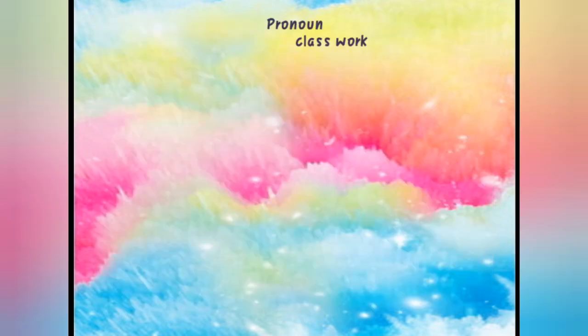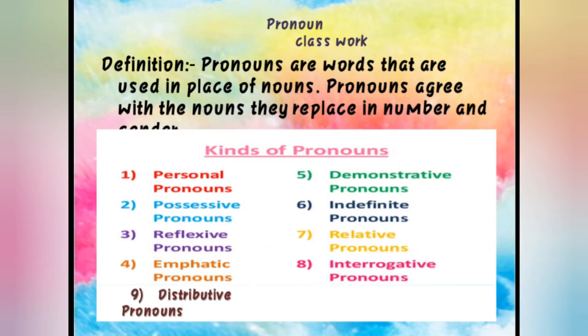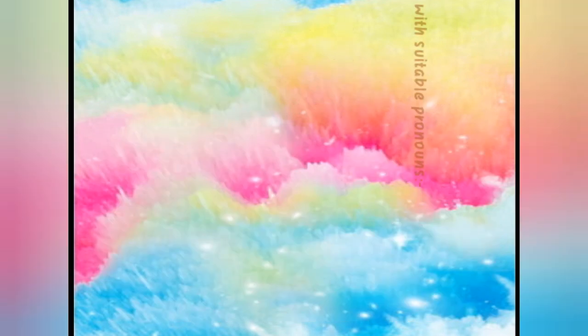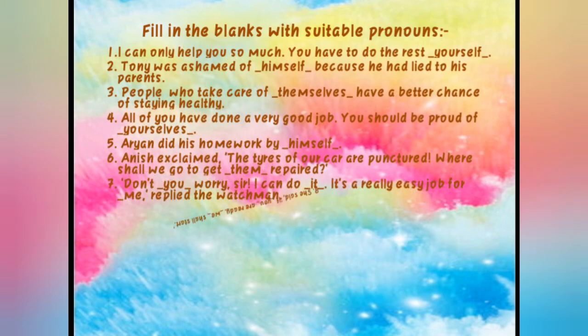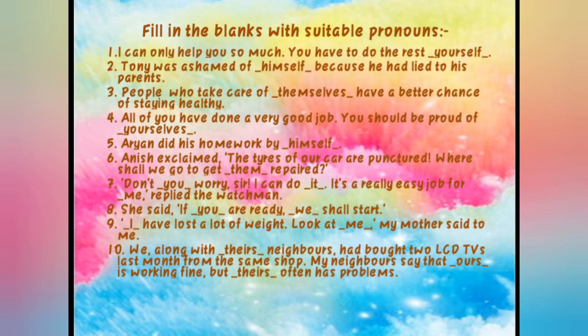Now this is the classwork, students. You have to write down the definition and then kinds of pronoun. After this is the same as the exercise we have done. The first one is: I can only help you so much. You have to do the rest yourself. Now see, we are talking about you, that's why we have used yourself here. As we have done four types: personal, possessive, reflexive and emphatic, accordingly you have to fill the answer.